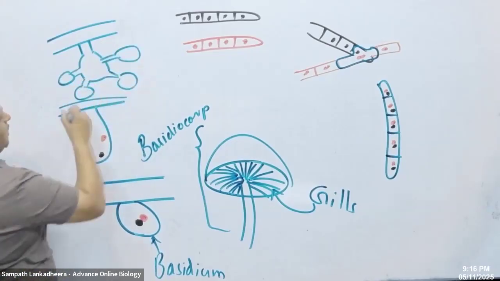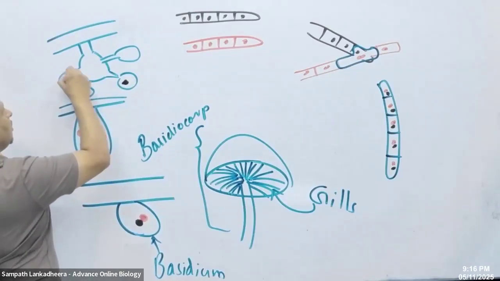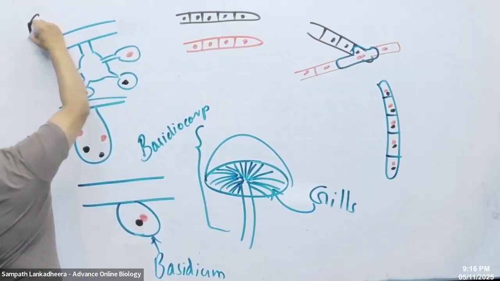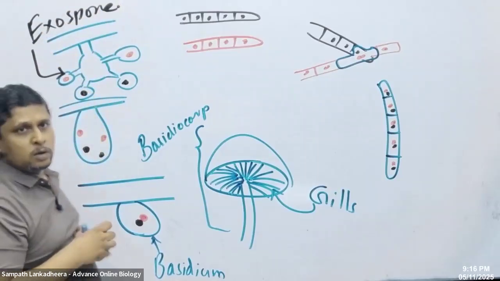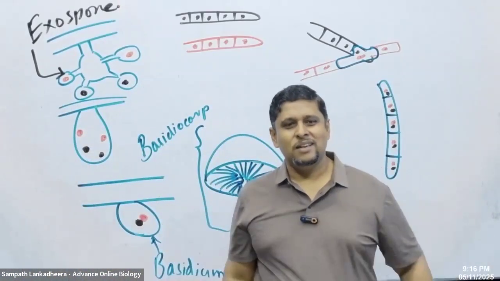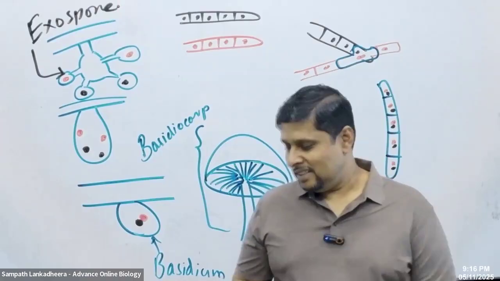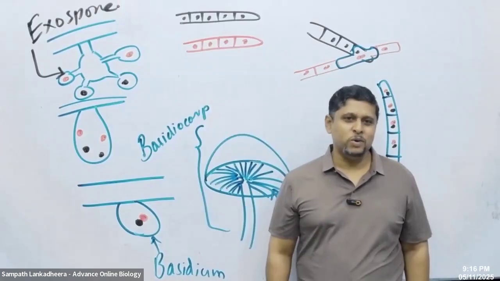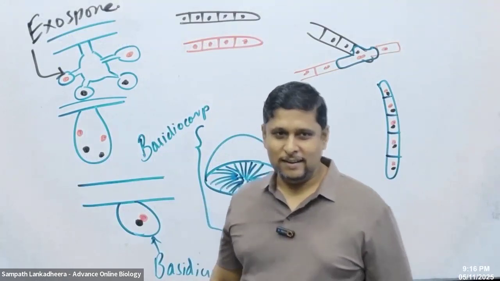What do you call them, people? Exospores. These exospores are basidiospores. They grow and form new filaments. So that's about the life cycle of Basidiomycota.